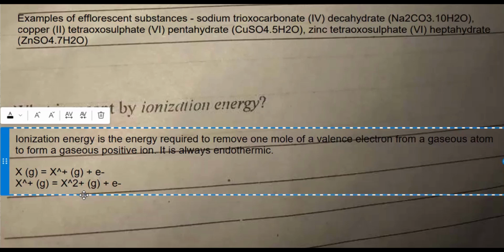Subsequently, you can also have third, fourth. As the number of electrons removed increases, the degree of ionization energy also increases. All right, so let's move on to the next question.